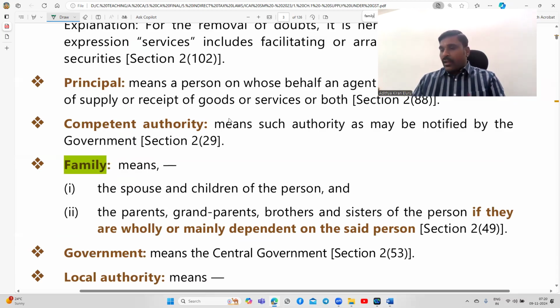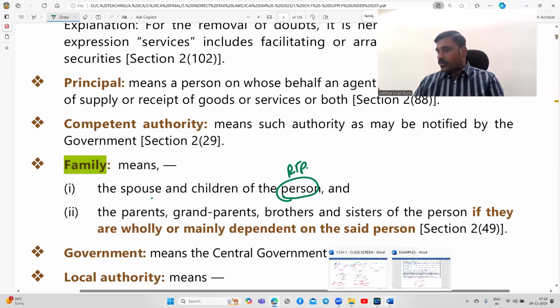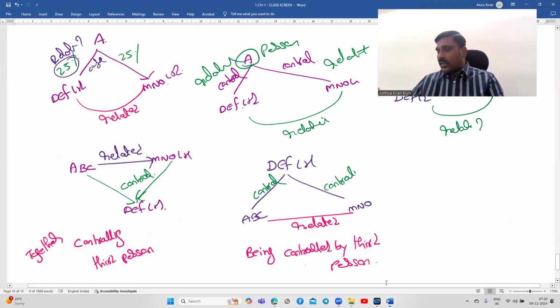Look at this: family means spouse and children of the person, who is a registered taxpayer or taxable person, and parents, grandparents, brothers and sisters of the person, if they are wholly or mainly dependent on the said person. Now I'll discuss that.